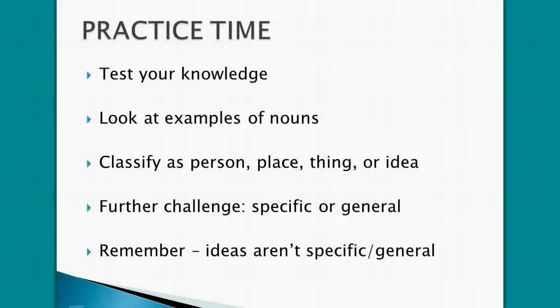Now it's time to show what you know. Find the section in your WISC for practice examples. I'm going to give you a list of 8 nouns. In the first column, you are going to classify whether or not the noun listed is a person, a place, a thing, or an idea. For a further challenge, write whether or not the noun listed is a specific example or a general example. Remember that ideas aren't specific or general, so just write none in the second column instead.